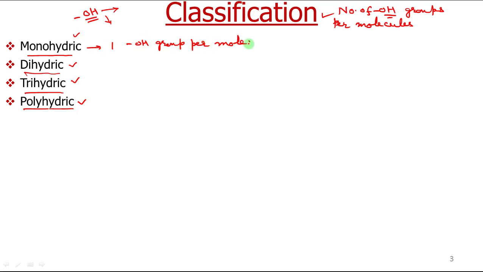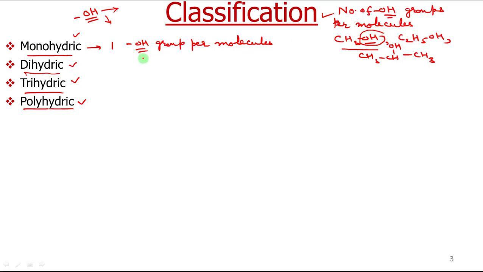So these alcohols which contain only one OH group per molecule are called monohydric alcohols. In our previous slide we have written many examples like methanol, which contains one OH group, ethanol, isopropyl alcohol, CH3CHOHCH3. These all are monohydric alcohols. Why? Because one molecule contains one OH group.